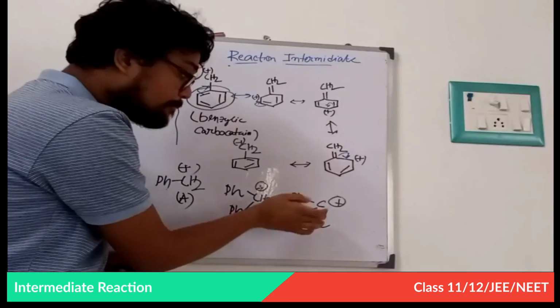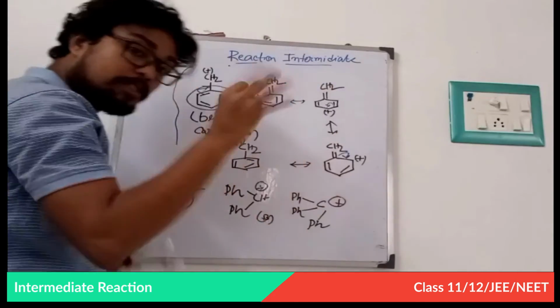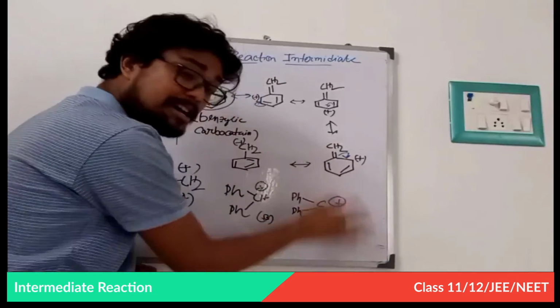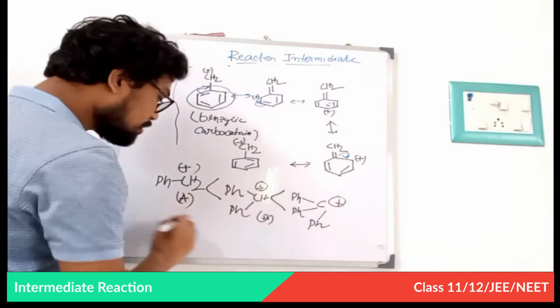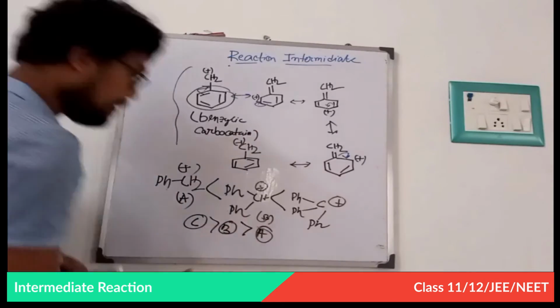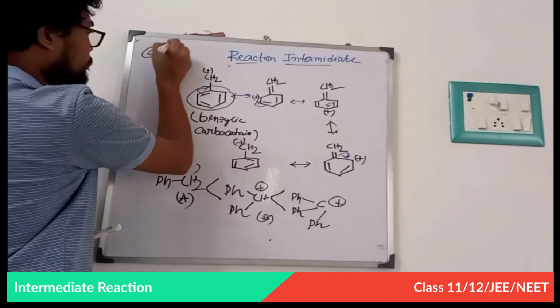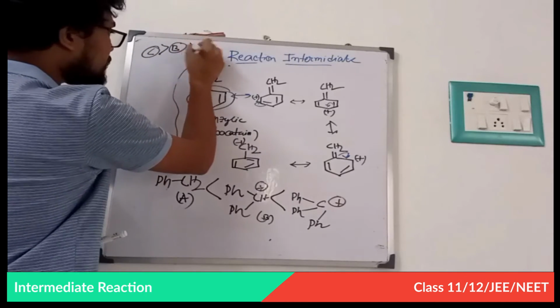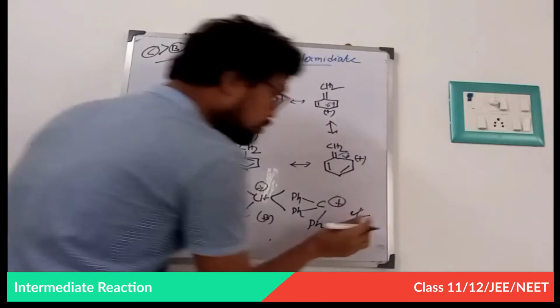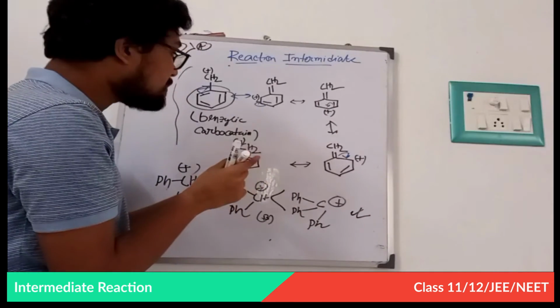This one is more stable because it has 4 into 3, 12 resonating structures. That is why this carbocation is very stable. That is actually the stability order: C greater than B greater than A. Sorry, I wrote it down here. Fine. C greater than B greater than A. That is why this carbocation is very stable. This is how the benzenic carbocation is stable.